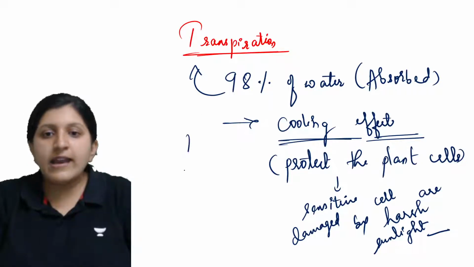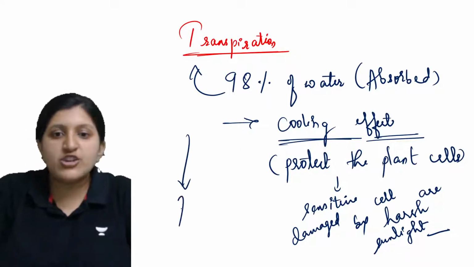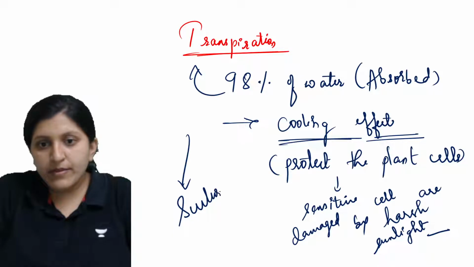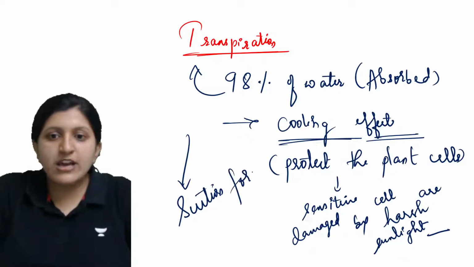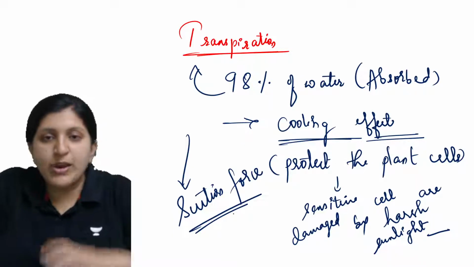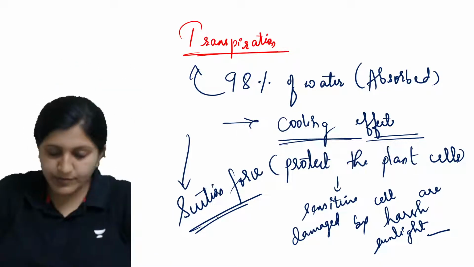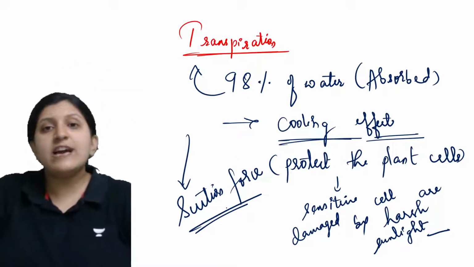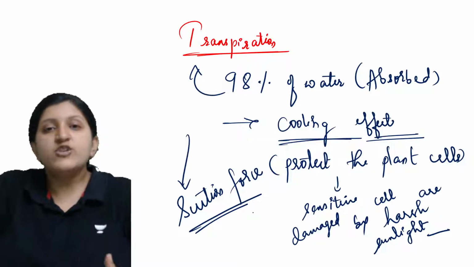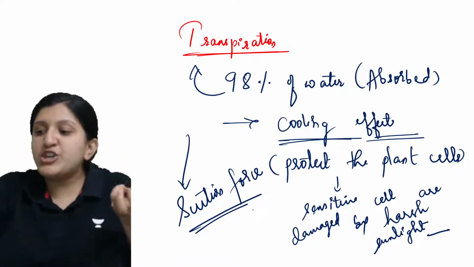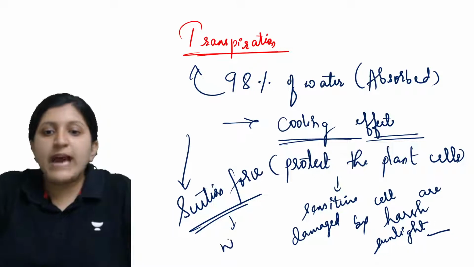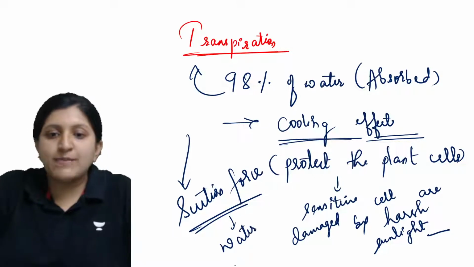So this is one of the reasons. Other than that, there is a suction force that is required, which will create a suction in the upper parts of the plant body. When we mention this suction force, there is a transpiration pull that is required so that the water gets absorbed.